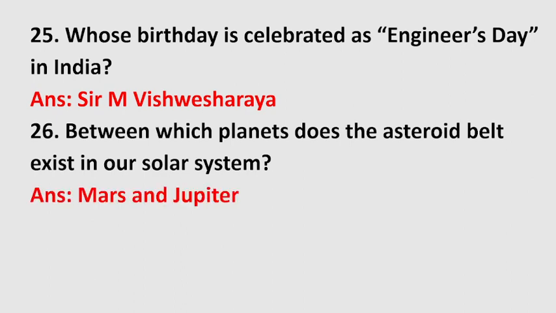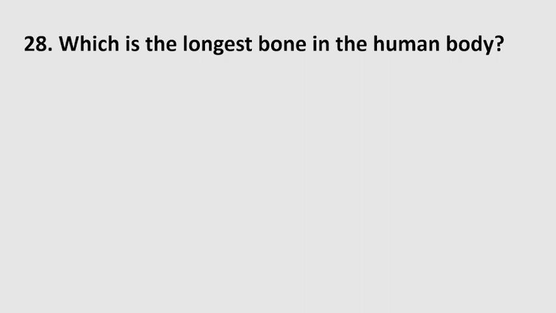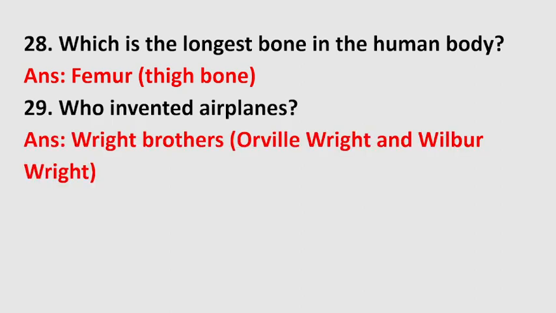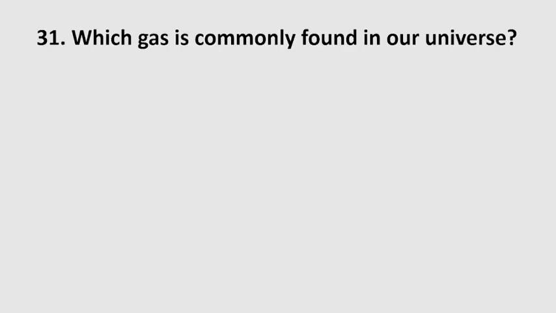Between which planets does the asteroid belt exist in our solar system? Mars and Jupiter. Who invented dynamite? Alfred Nobel. Which is the longest bone in the human body? Femur, thigh bone. Who invented aeroplanes? Wright brothers, Orville Wright and Wilbur Wright. Which galaxy does the solar system belong to? Milky Way.